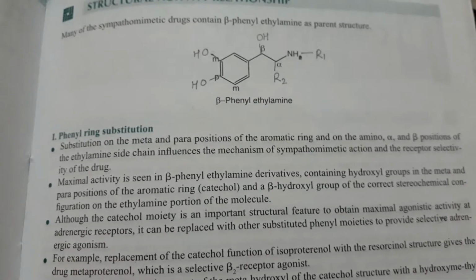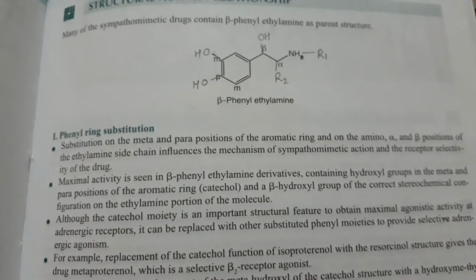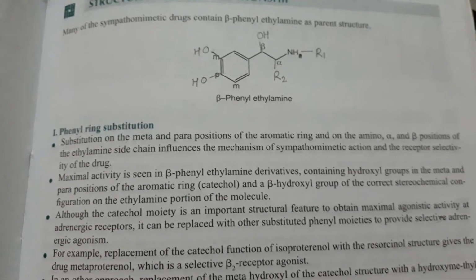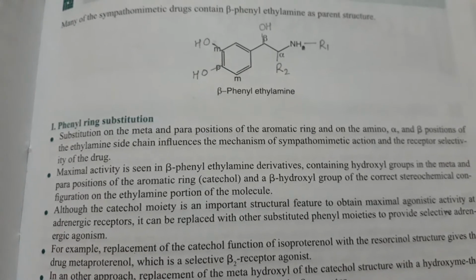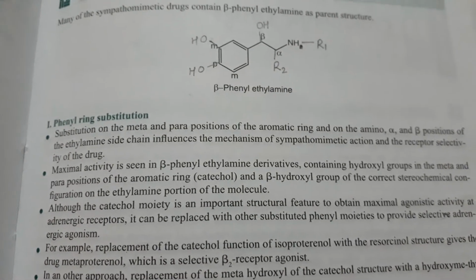For example, replacement of the catechol function in isoproterenol with the resorcinol structure gives the drug metaproterenol, which is a selective beta 2 receptor agonist.